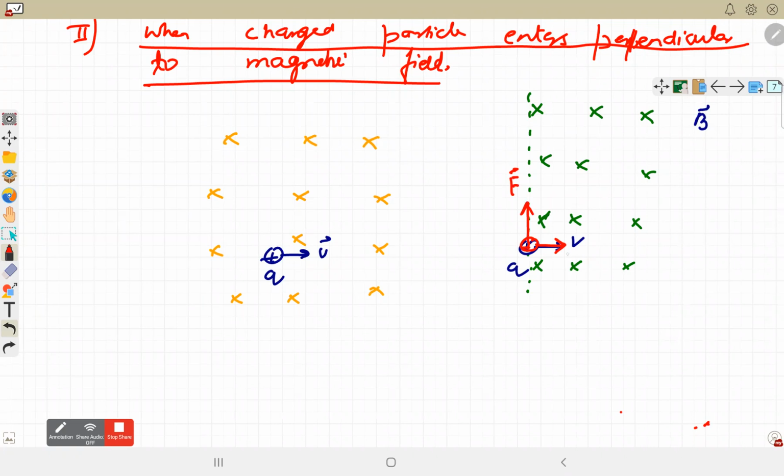As a result, force velocity से perpendicular है. It is going to be acceleration perpendicular to velocity. That is the case of uniform circular motion. So this charged particle will be moving on a circle. Since it is a circle, so force on a circular motion is always directed toward the center, called as centripetal force.